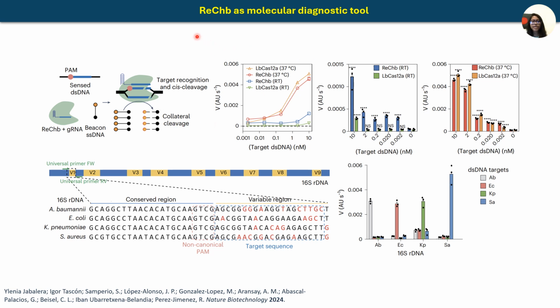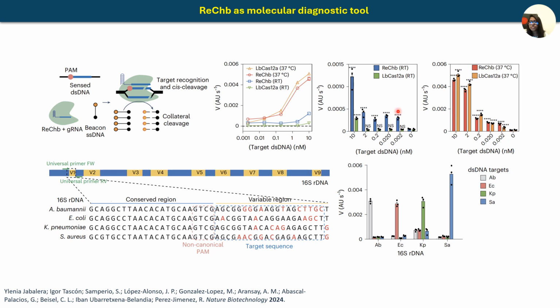Next, we wanted to see if RegB can be used as a molecular diagnostic tool, and for this purpose, a series of experiments were done. The schematic representation here shows the collateral cleavage activity. This plot is the cleavage activity at different temperatures. At 37 degrees Celsius, both enzymes show similar activity, but Cas12a was slightly more active. But at room temperature, cleavage activity drops significantly for both enzymes, but RegB retained better functionality. And this shows that RegB is still effective at low temperature.